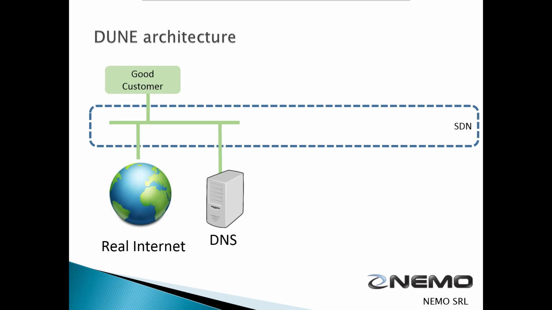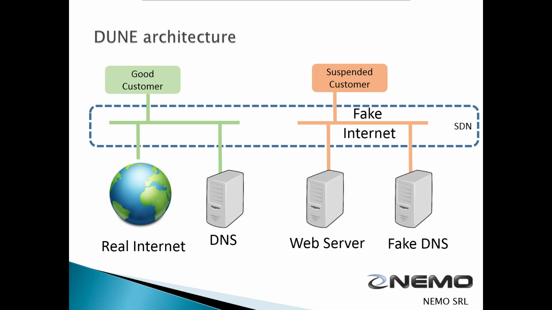In our architecture, when the customer is not in the blacklist, the packets are normally sent to the internet. When we put the customer in the blacklist, the packets are diverted to a fake DNS that is resolving all the websites with a local web server showing the suspension web page. In order to isolate the customer, we use the FOKUS OpenSDNcore API, developing specific commands to be used via the command line interface.